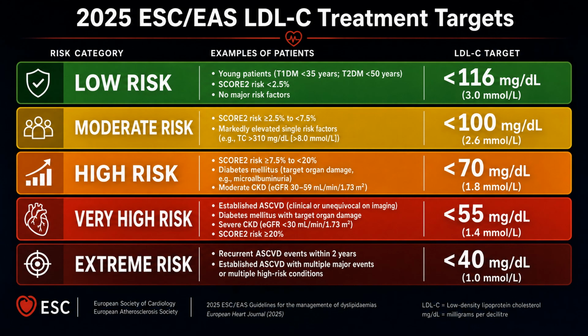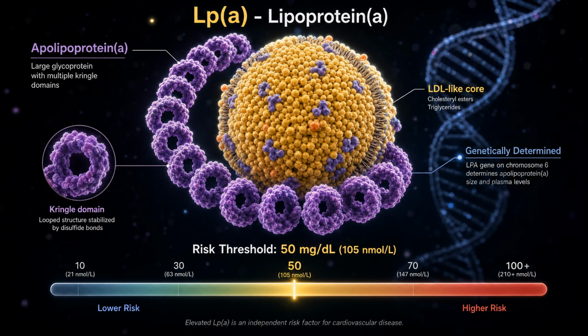For moderate risk patients, the target is below 100 mg per deciliter. High-risk patients should aim below 70 mg per deciliter. Very high-risk patients must achieve below 55 mg per deciliter. And for extreme risk patients, those with recurrent events despite maximum therapy, the target is an aggressive below 40 mg per deciliter.